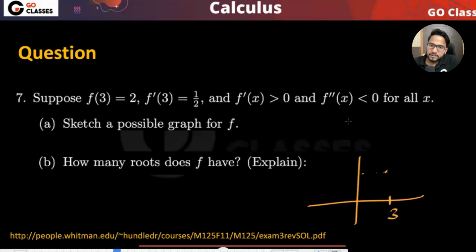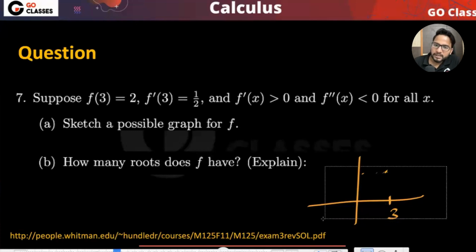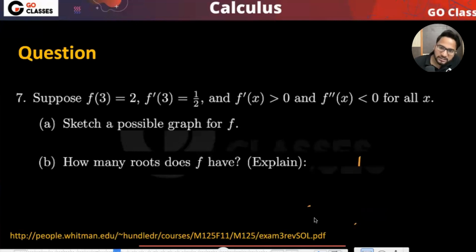This is a good question, right? The function is always concave down, not at just one point. They are saying for all x, it is concave down.